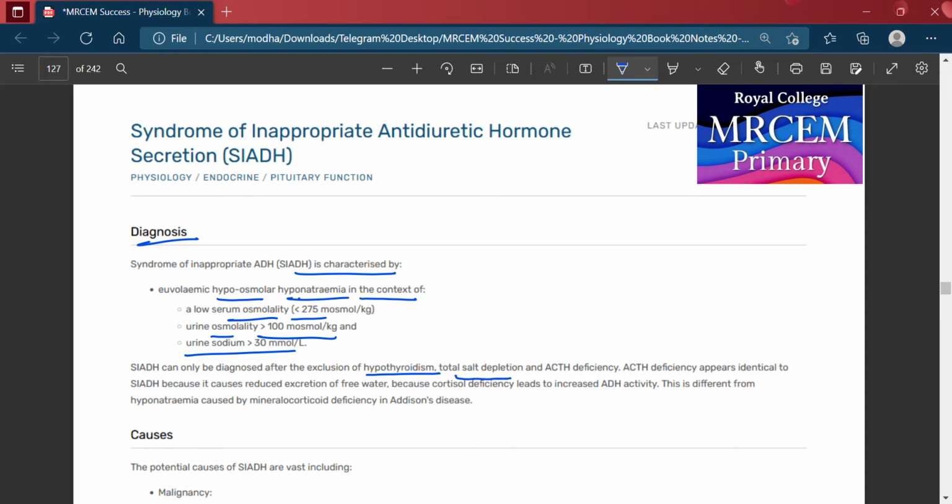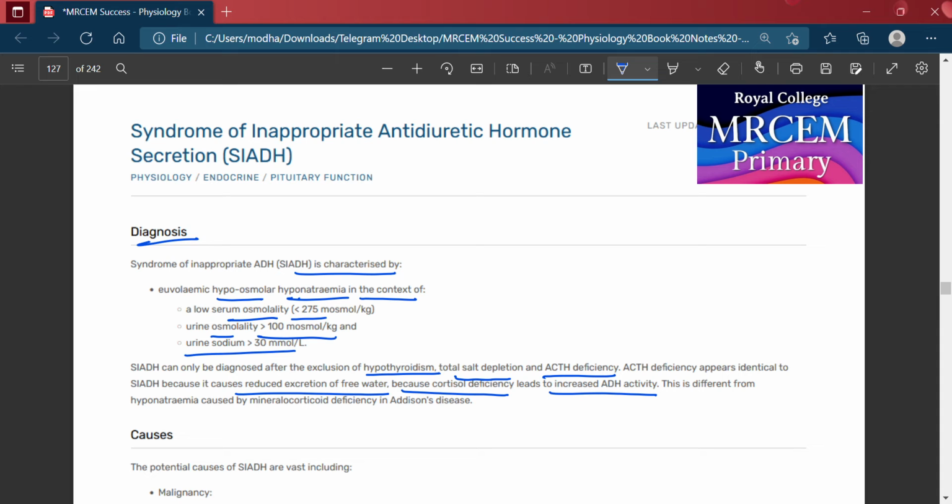We also have to exclude total salt depletion and ACTH deficiency. ACTH deficiency appears identical to SIADH because it causes reduced excretion of free water, as cortisol deficiency leads to increased ADH activity.